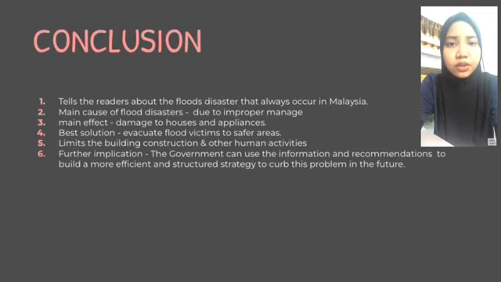From this article we can also learn that we need to place limits on building construction as well as other human activities that can most likely lead to a high risk of flood disasters. The government can use the information and recommendations set out in this article to build a more efficient and structured strategy to curb this problem in the future.